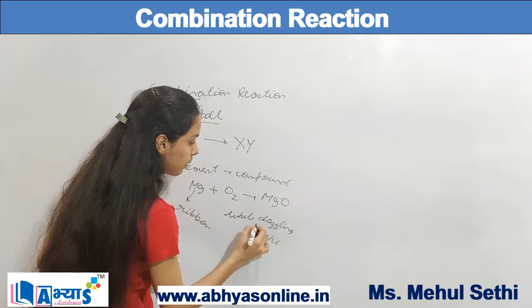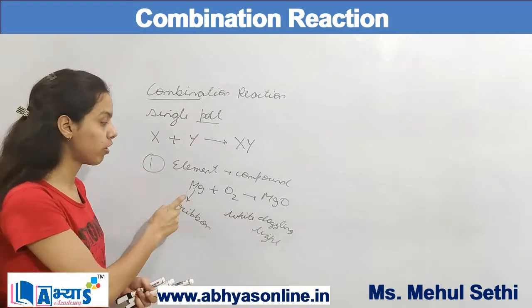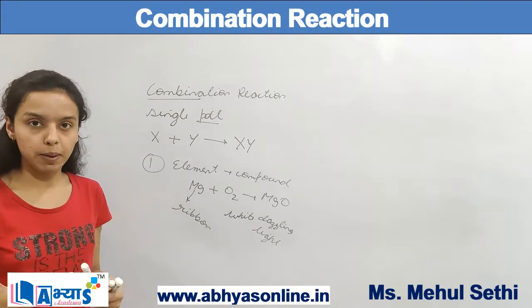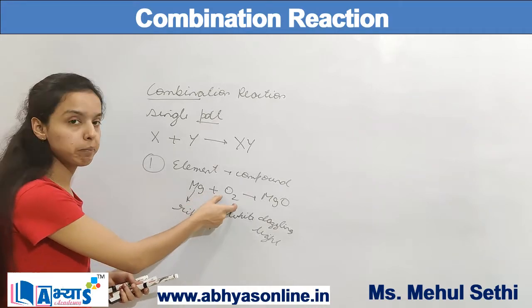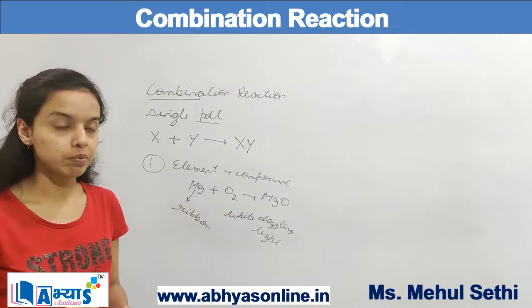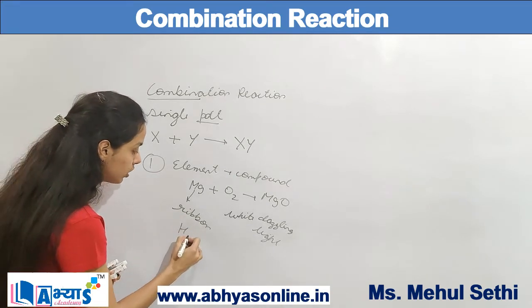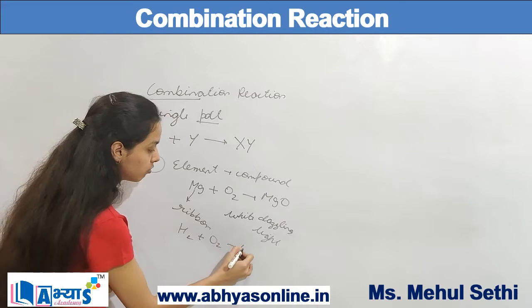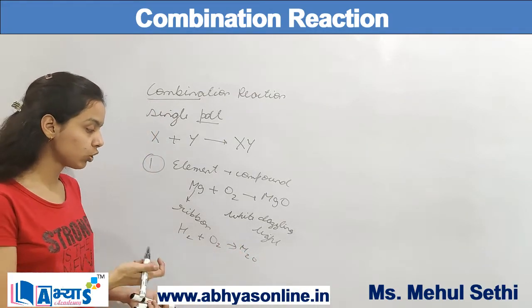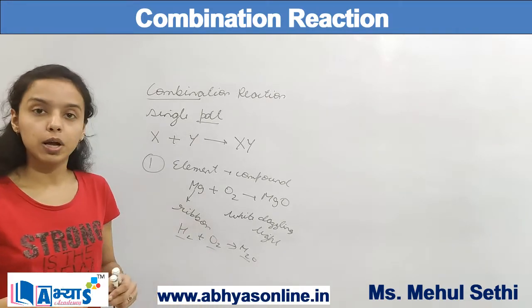That is the experiment to prove the presence of magnesium in the chemical reaction. So this was one example in which I have taken two elements to form a single compound, magnesium oxide. I can also take the formation of water, where hydrogen plus oxygen will result in water. In this case also I have two elements and the final product is a compound.